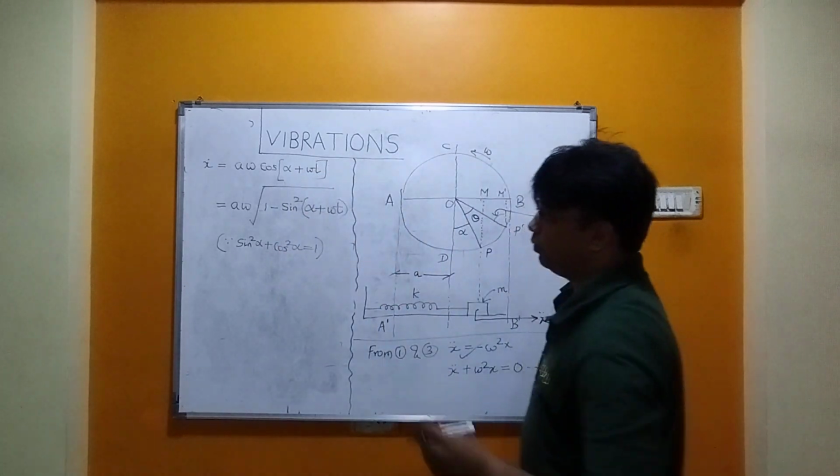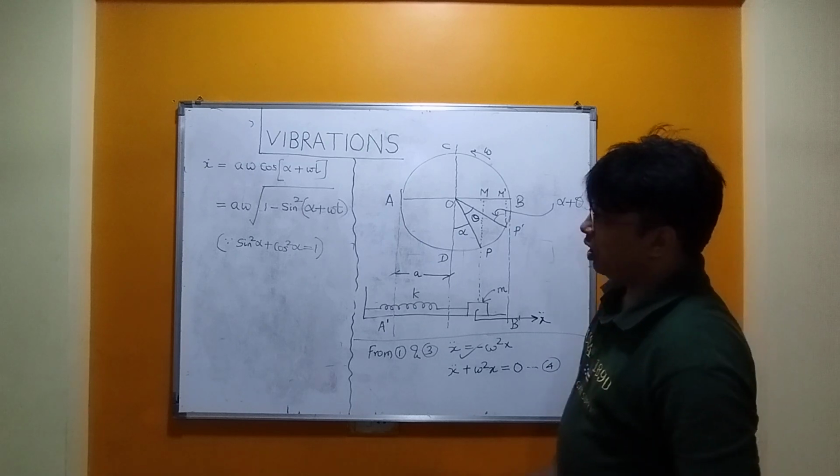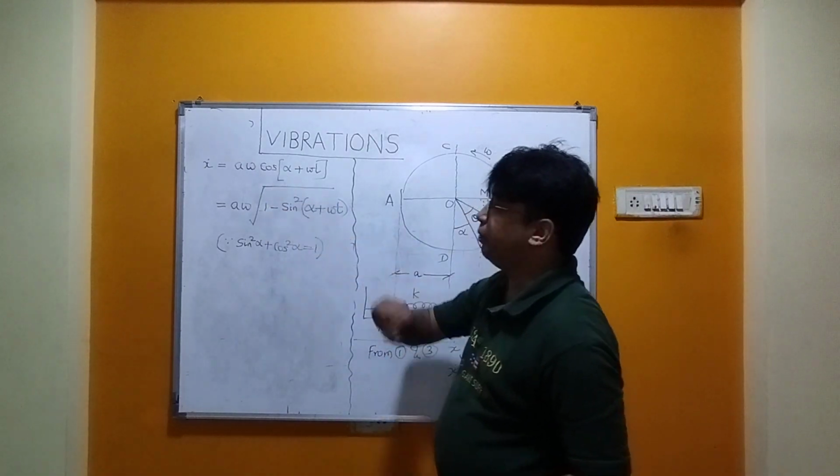With this basic formula from trigonometry, I have written this equation in this form.